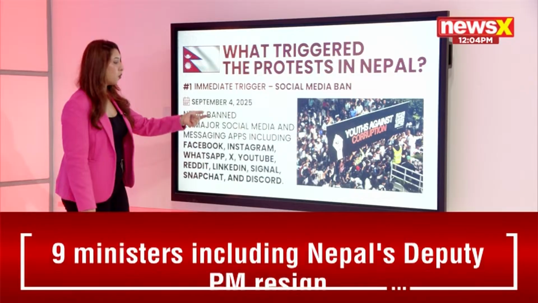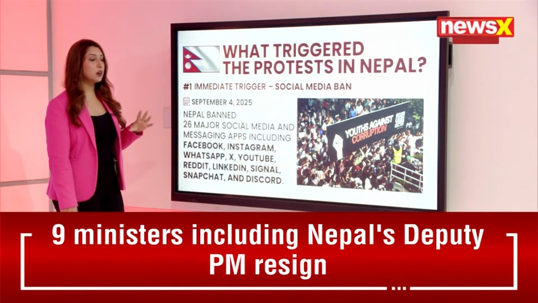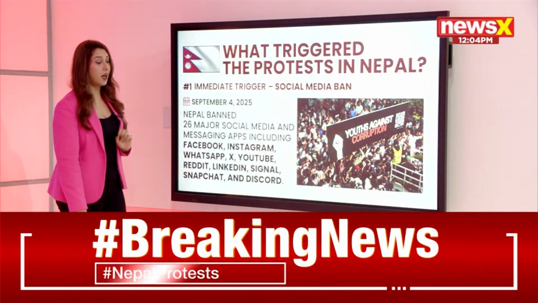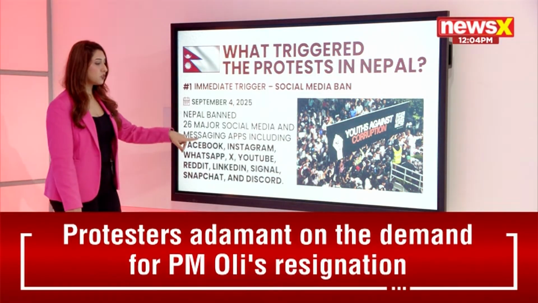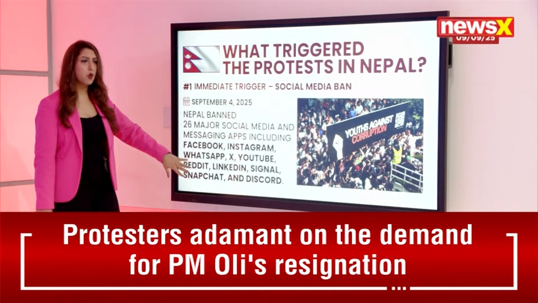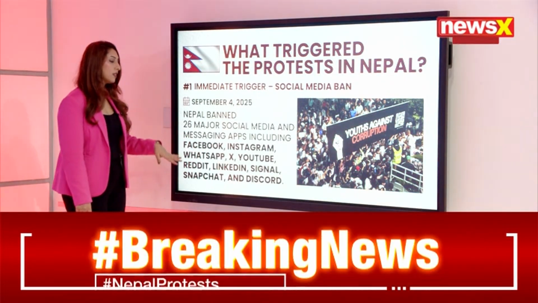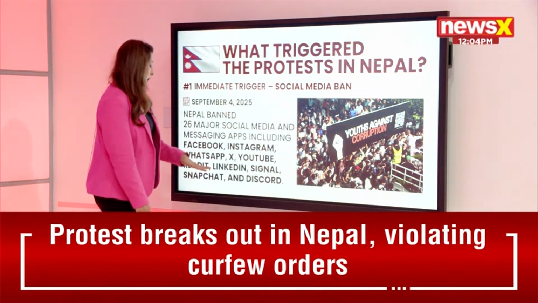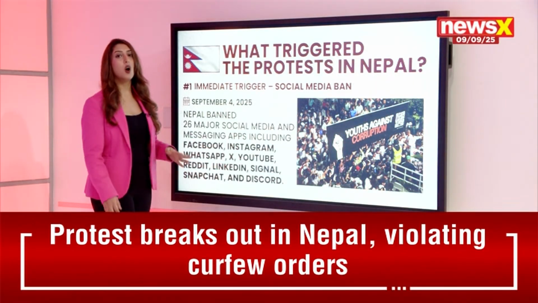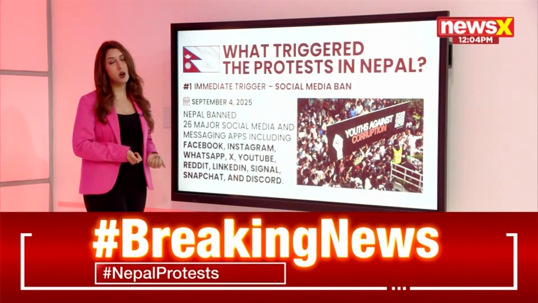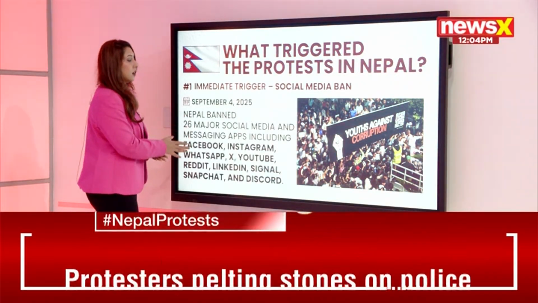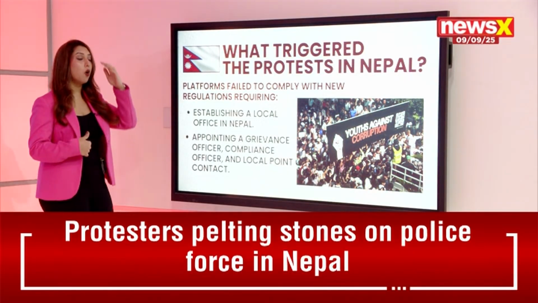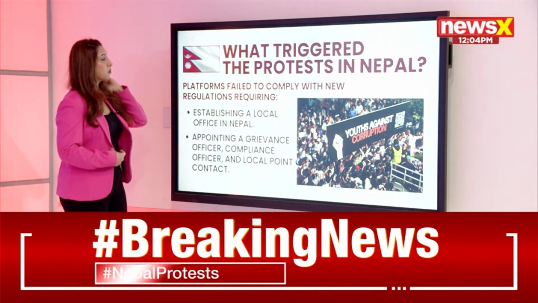From September 4th, the ban came into effect, where Nepal decided to ban 26 major social media apps, including messaging apps like Facebook, Messenger, Instagram, WhatsApp and X, as well as YouTube, Reddit, LinkedIn, Signal, Snapchat and Discord. All of these were operational until the Nepal government decided to ban these apps.